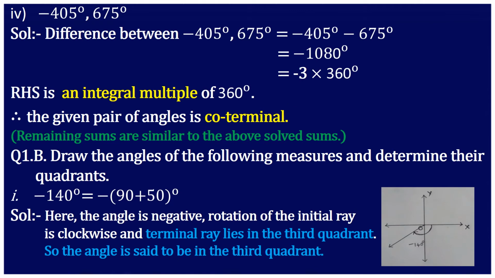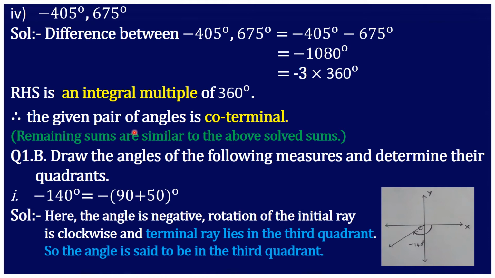Now question number fourth one, minus 405 and 675 degree. First we will find the difference. So minus 405 minus 675 degrees. On adding you will get minus 1080 because they both have the same sign. So add and put the common sign. Now we can split this as minus 3 into 360. Minus 3 is an integer. So we are getting this angle as an integral multiple of 360. So the given pair of angles are coterminal.